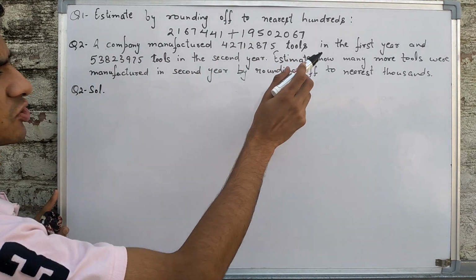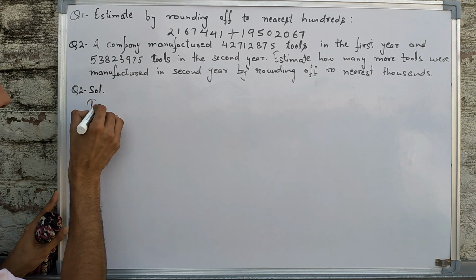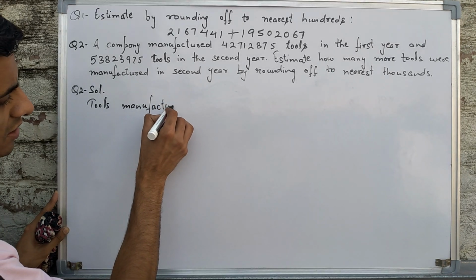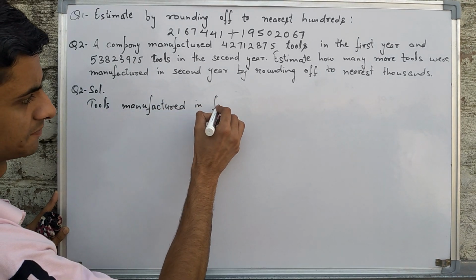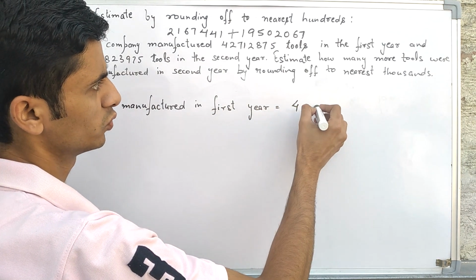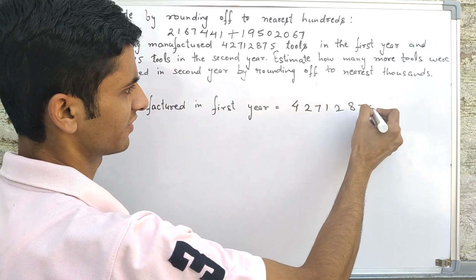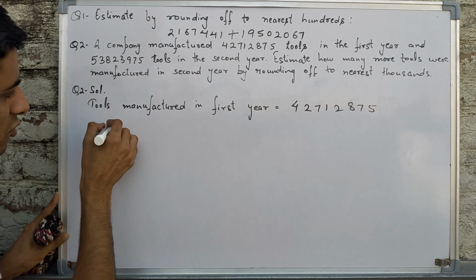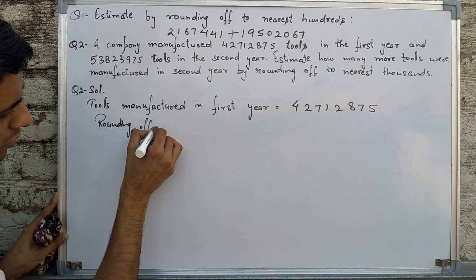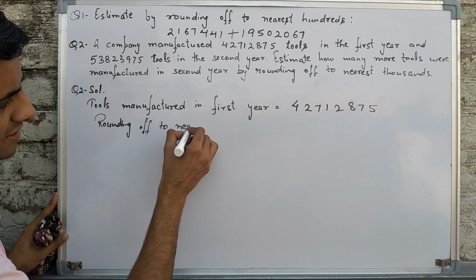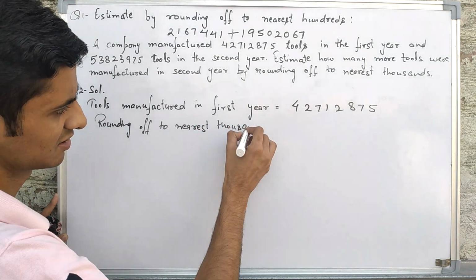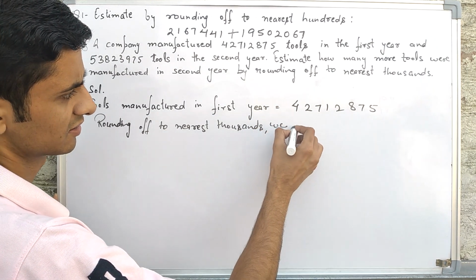A company manufactured this much tools in first year. 42712875. So we have to round off to nearest thousands. Rounding off to nearest thousands, we get